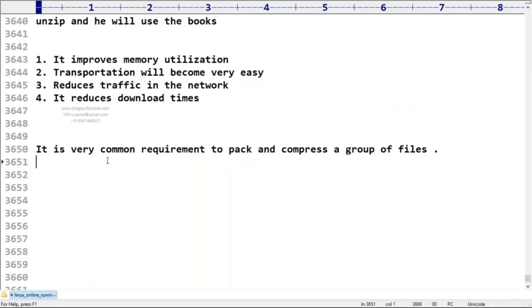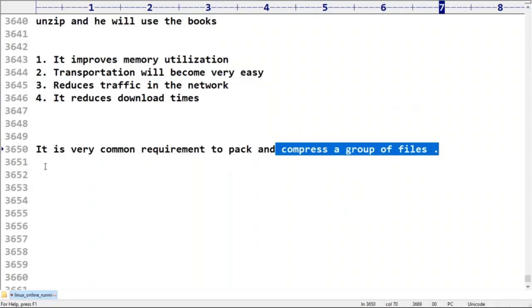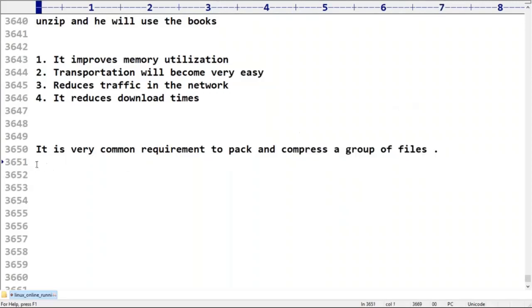We have to do two activities. I have to keep all those things inside a single file, and then I have to apply compression. This process involves the following two activities.